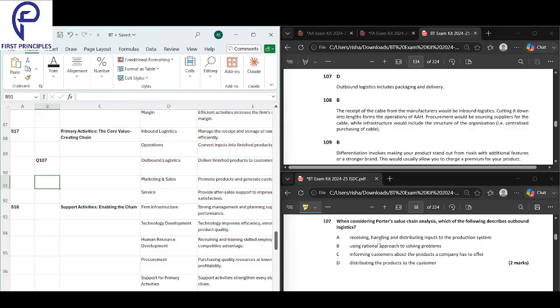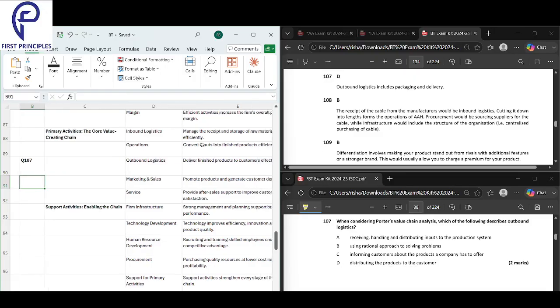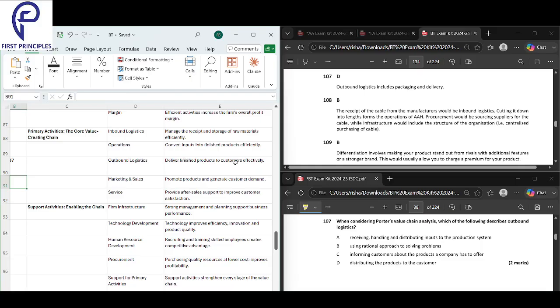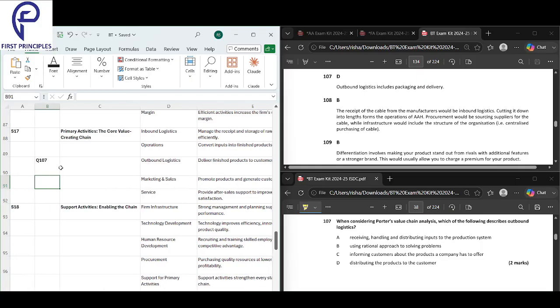You know that with outbound logistics we are delivering the goods to the consumers, distributing the products to the consumers. Outbound logistics is nothing but delivery of finished goods to the customers effectively. So outbound means that you're delivering the products to the customers.